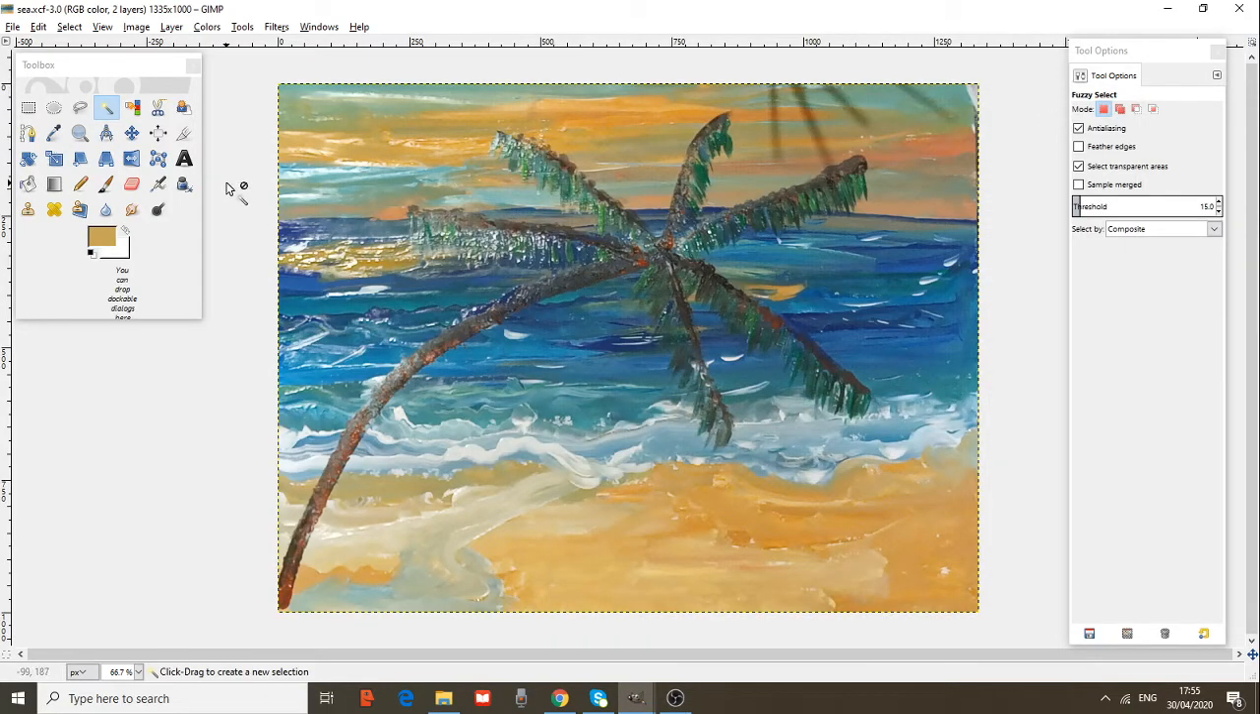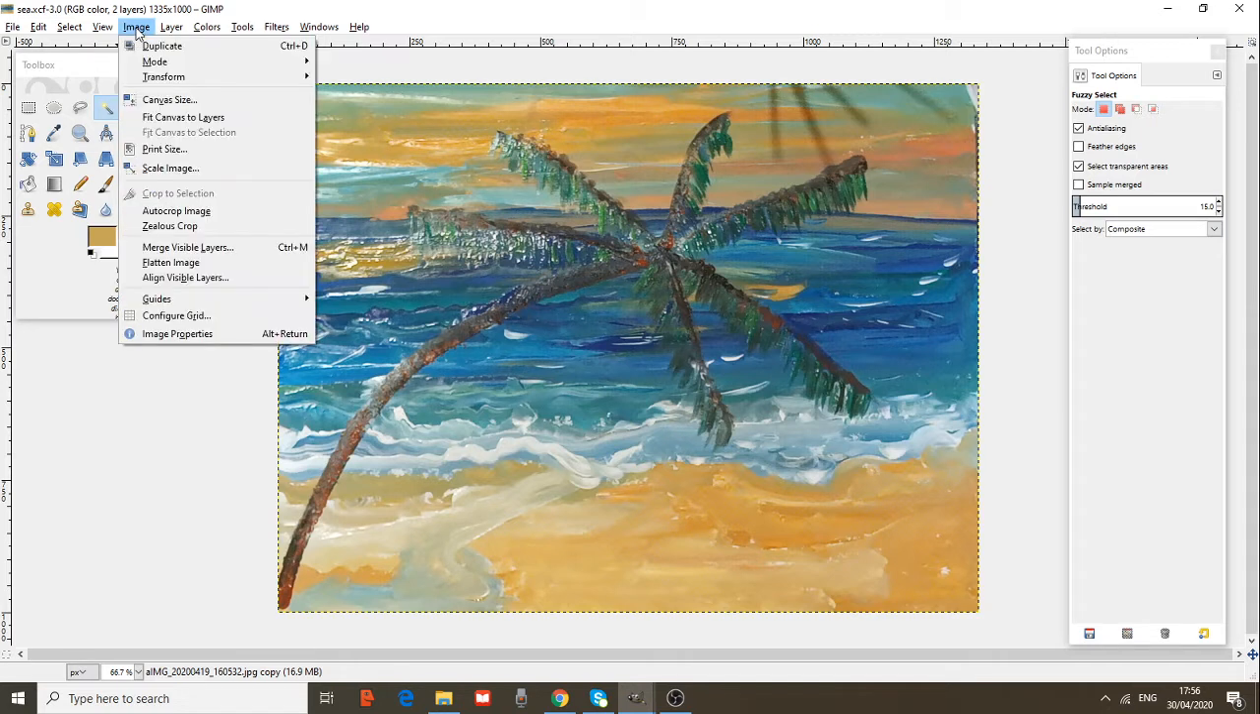Now, continue learning GIMP. In the menu bar, if we press the Image tab, I can do various things with my picture.